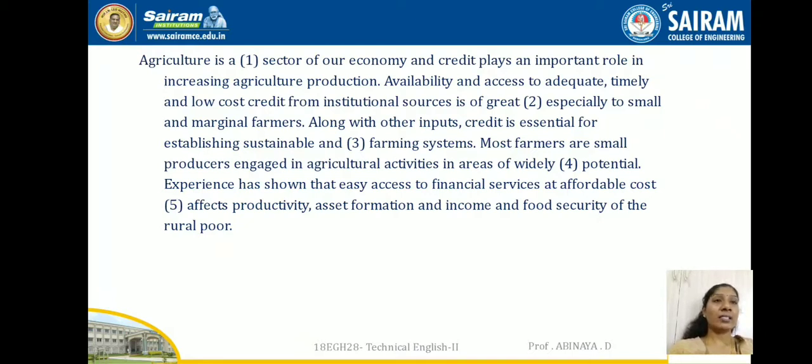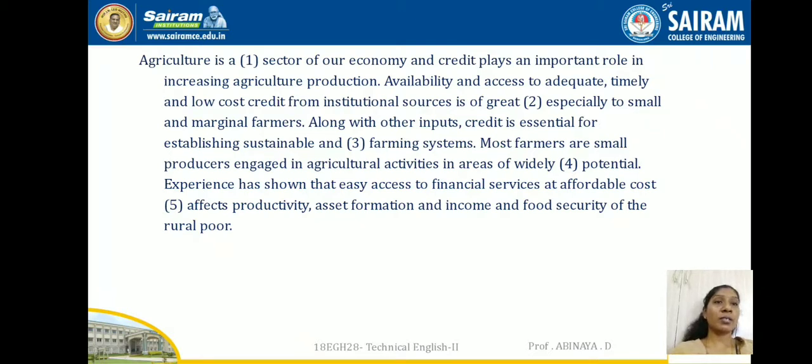Availability and access to adequate, timely and low cost credit from institutional sources is of great dash, especially to small and marginal farmers. Along with other inputs, credit is essential for establishing sustainable and dash farming systems.